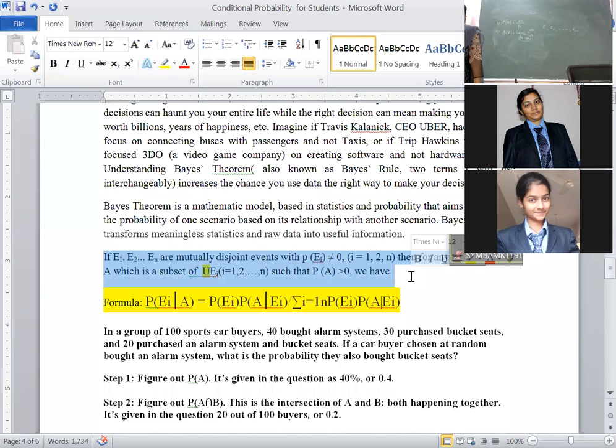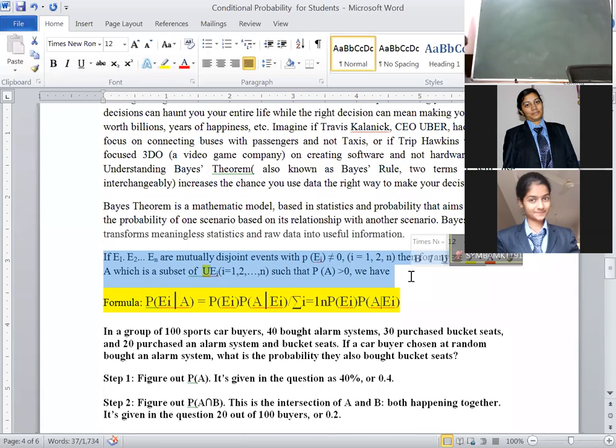If the event A happens, then the probability that it was preceded by a particular event Ei is given by... this is important because this semester only they have introduced this, that means this will come definitely for 10 marks, Bayes' theorem.